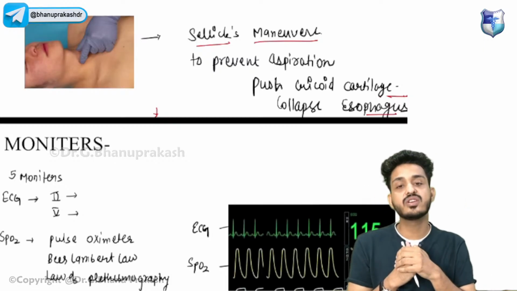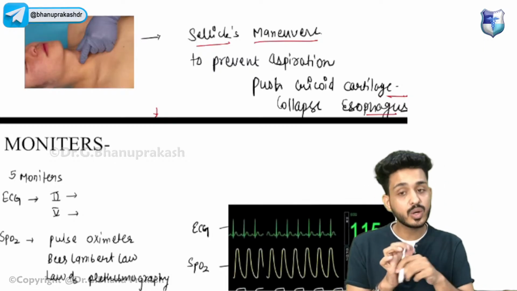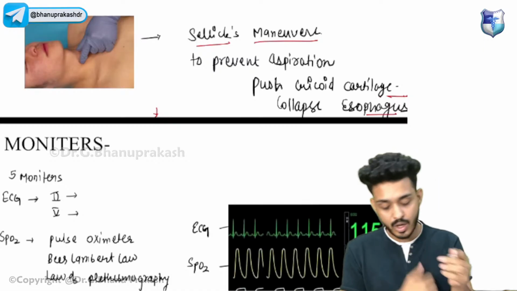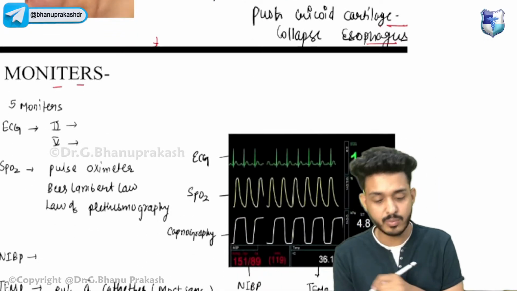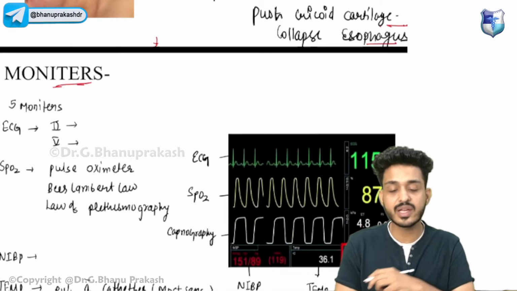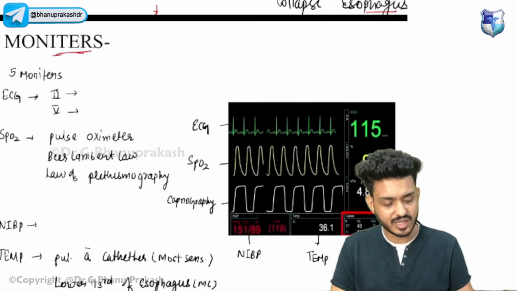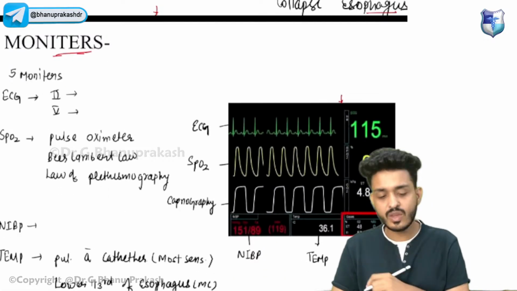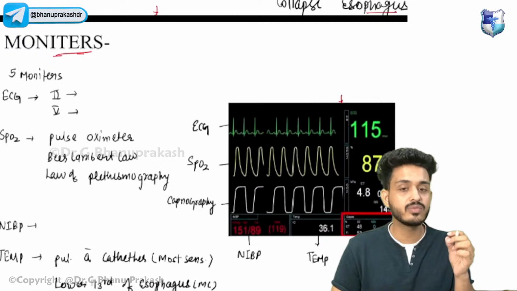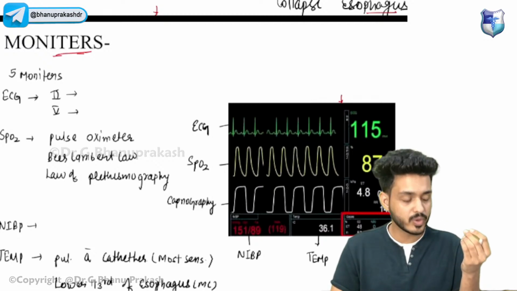Now still the patient is awake, he is looking at the things. What are the different things he can look at in the OT itself? There will be some kind of monitors. These are the 5 mandatory monitors that you have to remember according to standard protocol 1 or 2.